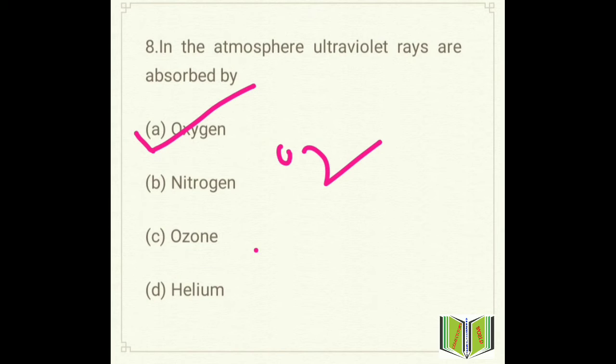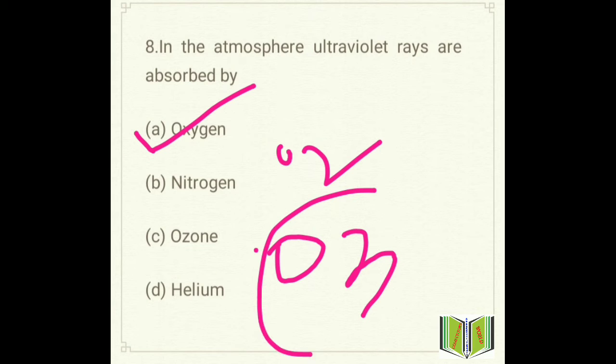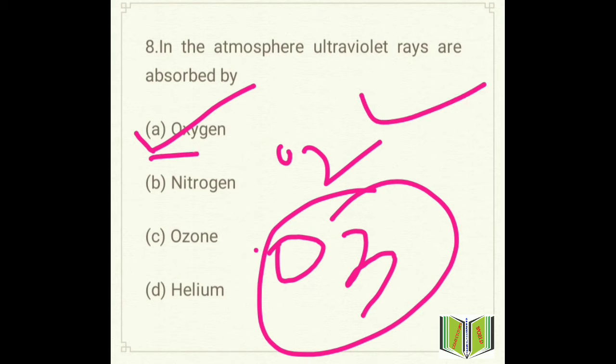All of you know the ozone layer is found in the lower stratosphere. So how is ozone produced? Ozone is produced naturally in the stratosphere when high-energy solar radiation strikes molecules of oxygen. This process is known as the photolysis process. By this process, the molecules of oxygen join together to form ozone. So O2 is converted into O3. So the answer will be oxygen.